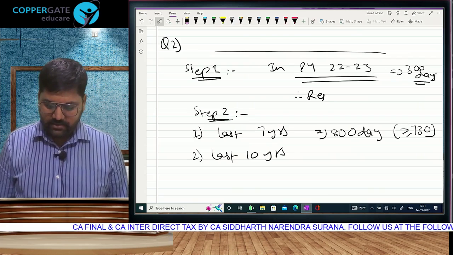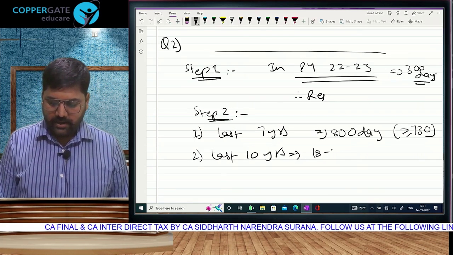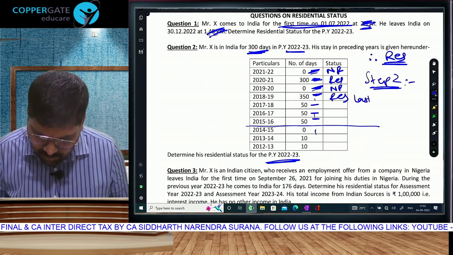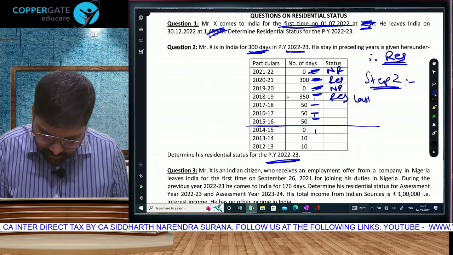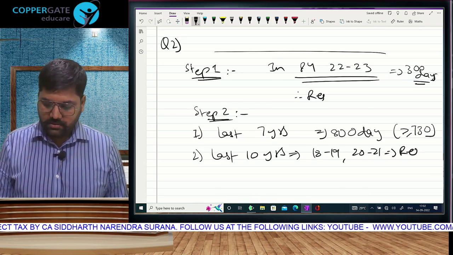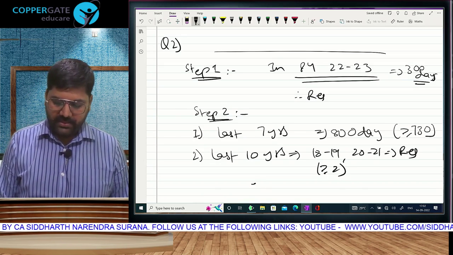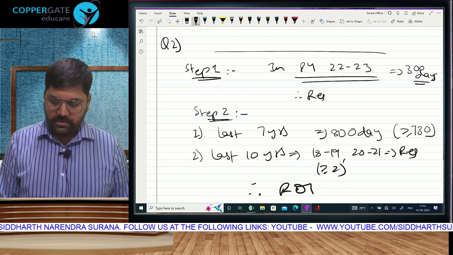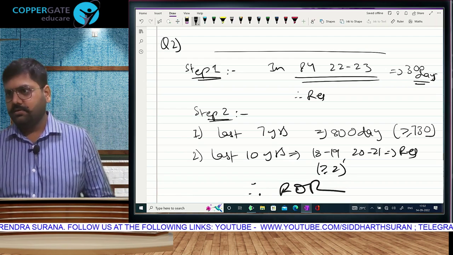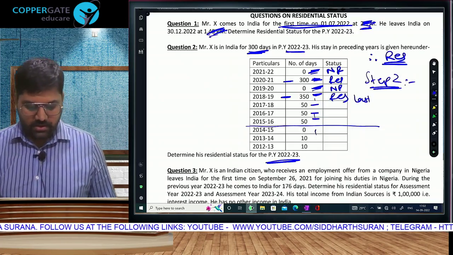18, 19 and 2021. Same, correct years I have written. 18, 19 and 2021. Is he a resident in 2 years? Minimum 2, and therefore this assessee becomes resident and ordinary resident. Is that clear? Okay. Homework.